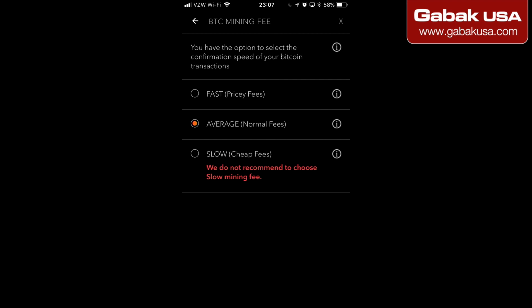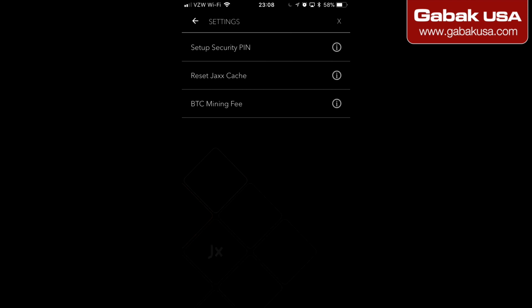If you're in a hurry, choose fast. Of course, it will be pricey, very expensive. If you want to send money to family and you don't care if they receive it today or in 2 weeks, choose the last one. They do not recommend that, but it is one option if you want to save on fees.